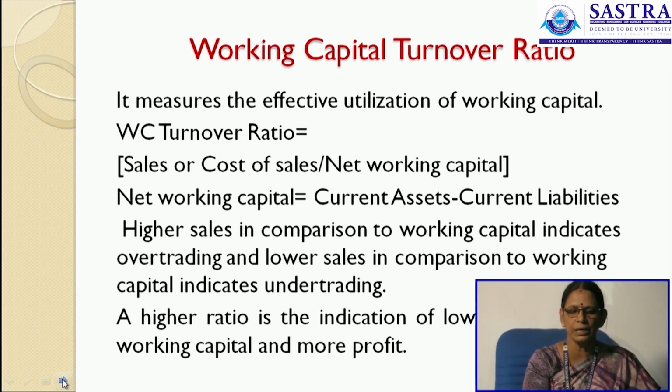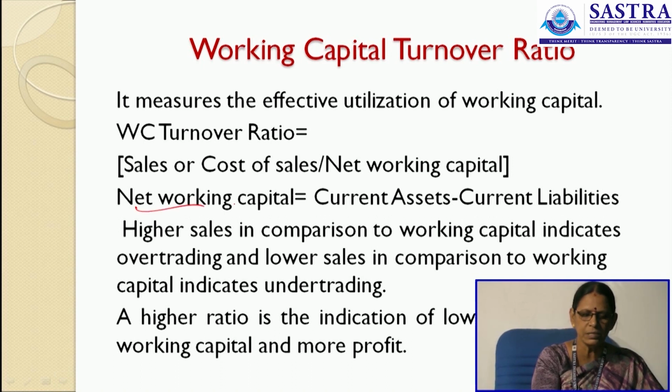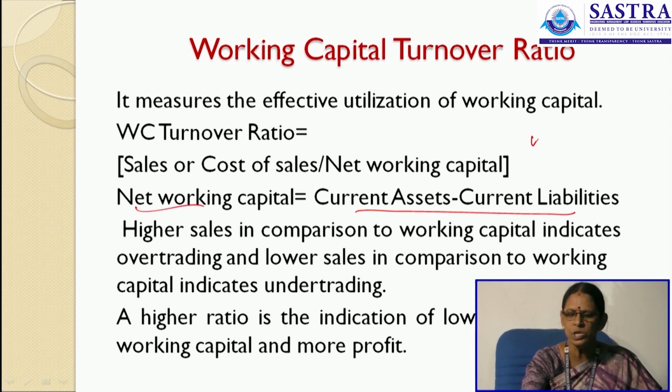Next comes the working capital ratio. What is this working capital ratio? Working capital, as we already said, is current assets minus your current liabilities. So, this is called net working capital. Now, gross working capital is said to be the total of current assets. Net working capital is current assets minus your current liabilities.